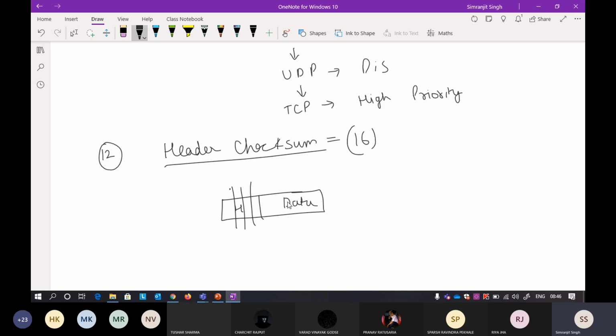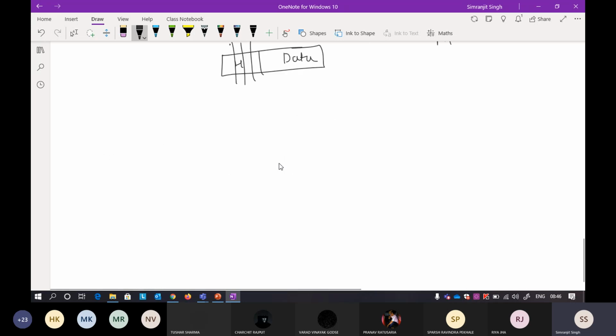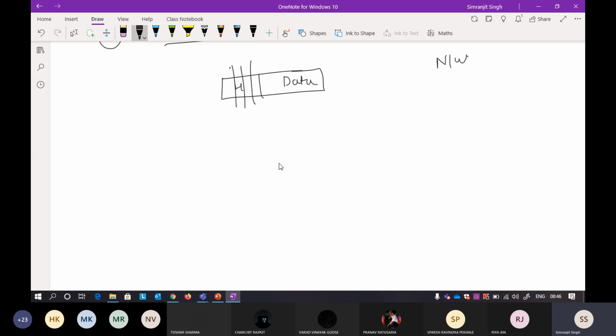This is the responsibility of another protocol. You are standing at the network layer, so maybe it is the responsibility of the transport layer to calculate the checksum on the data. I do not need to worry about it. I only need to worry about the header checksum. So what it means is that header checksum is only calculated on the header.